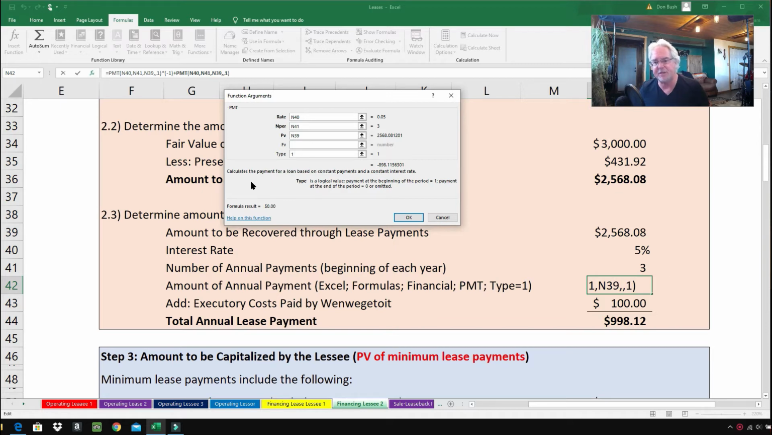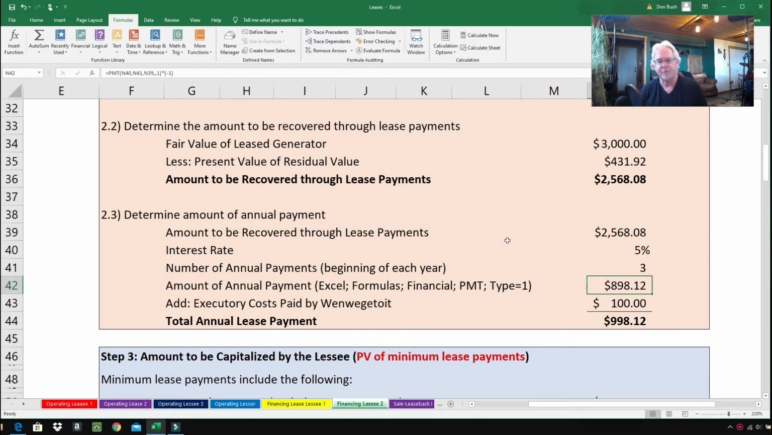Why are we typing in the number 1? Well, because the payments are due at the beginning of the year. When you type in the number 1, that tells Excel the payments are at the beginning of the year. If you leave it blank, that tells Excel the payments are at the end of the year. So if I hit OK, I'll get the answer, but I already have the answer, so I'm going to click cancel. And there we go. So the answer is $898.12. So in other words, 3 payments at the beginning of each year at 5% is going to equal $2568.08. So they're both equivalent in present value terms.